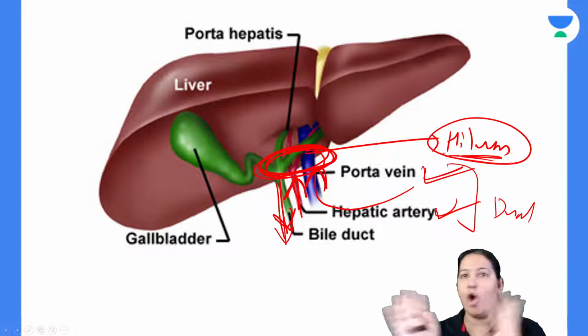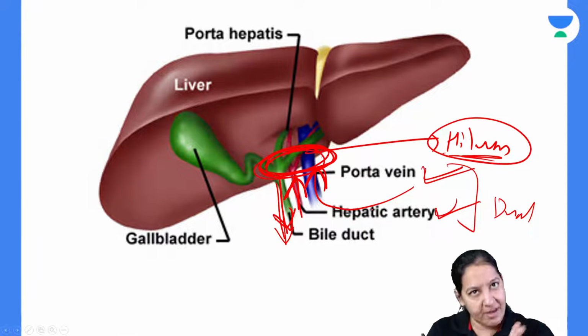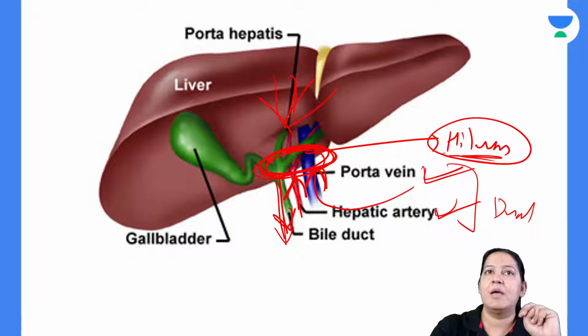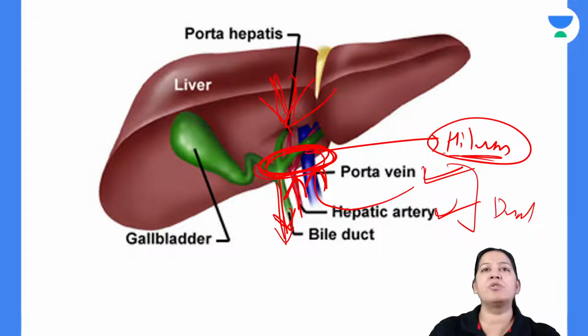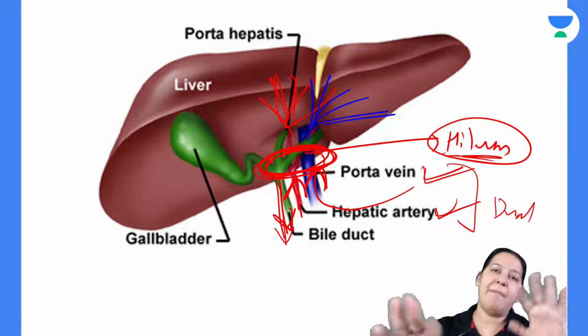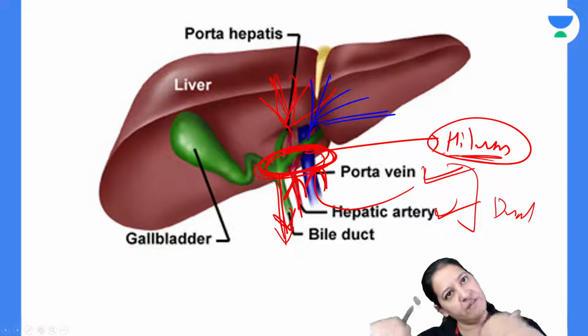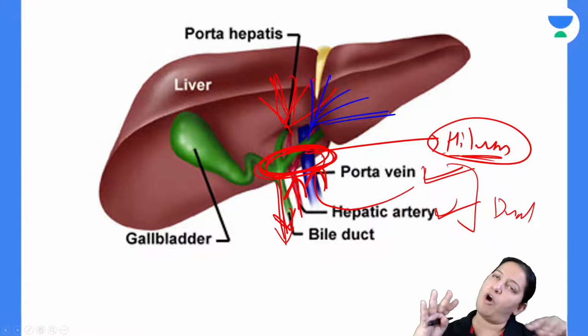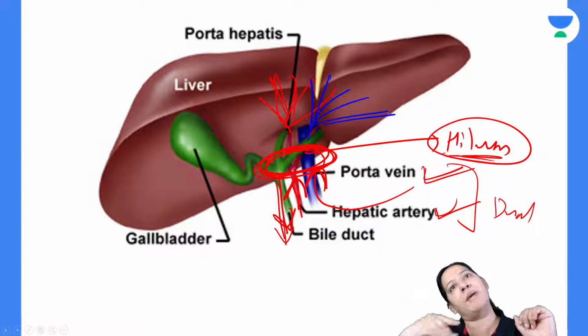They are together. Not only that, if you see, the two things are going inside the liver. Hepatic artery will divide into the hepatic arteries. Portal vein will also divide into branches. After going inside the liver, both divide into their branches. Hepatic artery forms its own branches. Portal vein is forming its own branches.